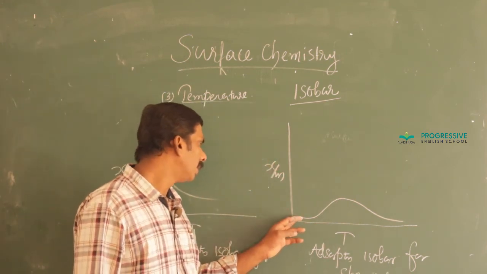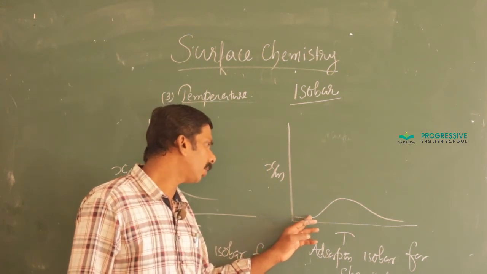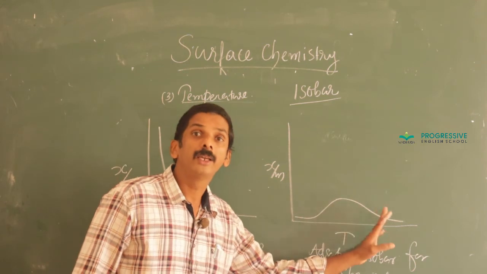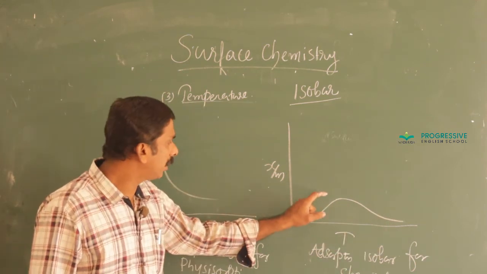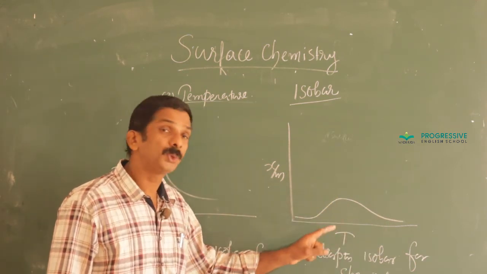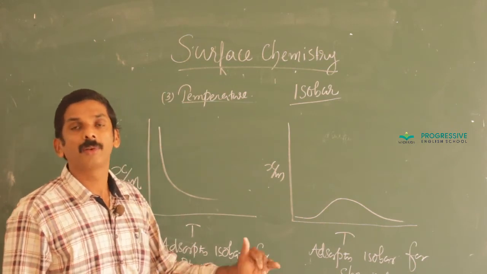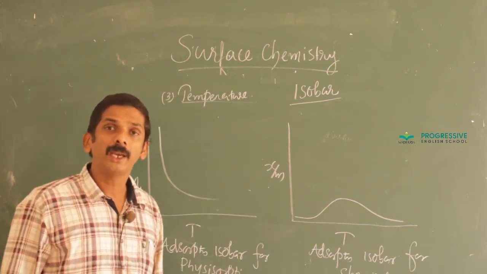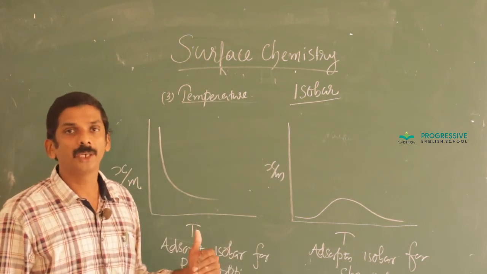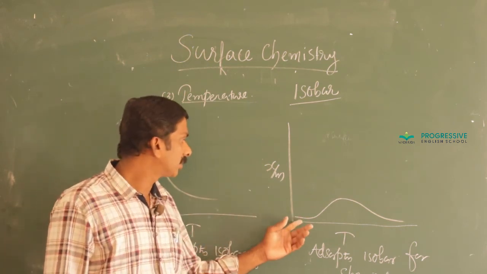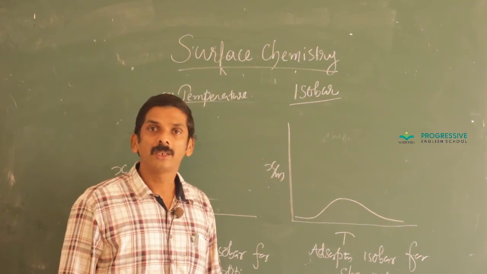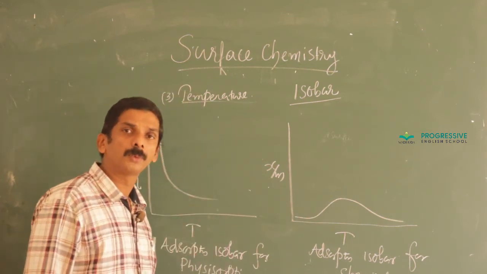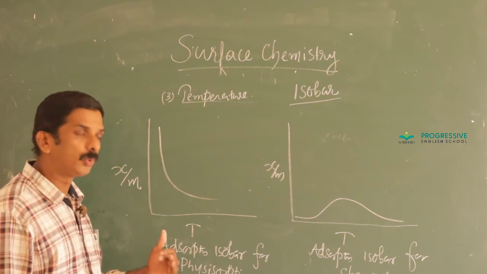Here you can see that in the case of chemisorption, the rate of adsorption first increases, then decreases. The first increase in chemisorption is due to the reason that it requires activation energy, that is, we supply an extra amount of energy to that system. That is why there is first an increase in the rate of chemisorption, after that it decreases. Normally the rate of adsorption decreases with increase in temperature.